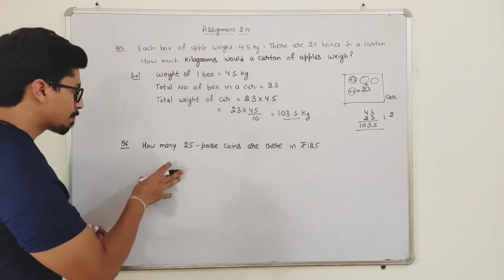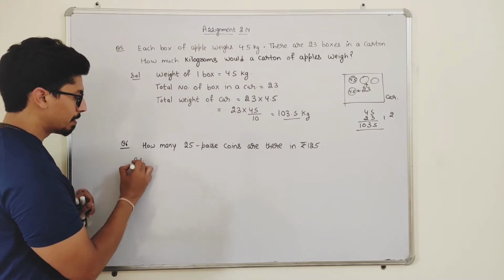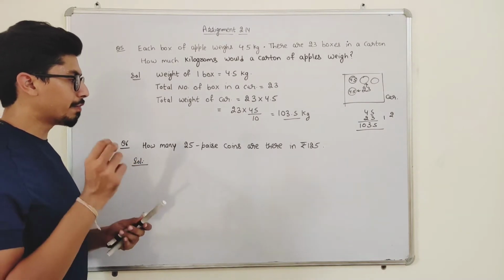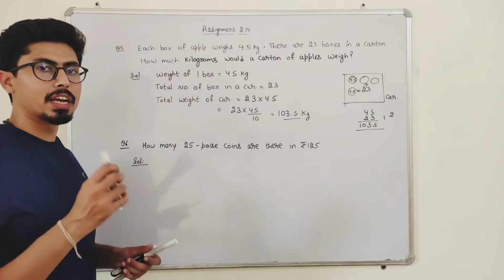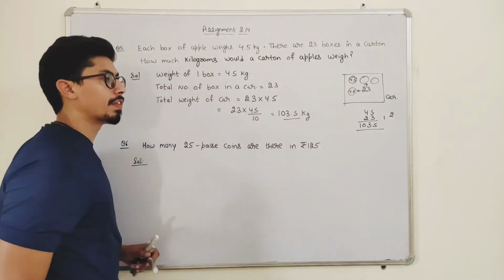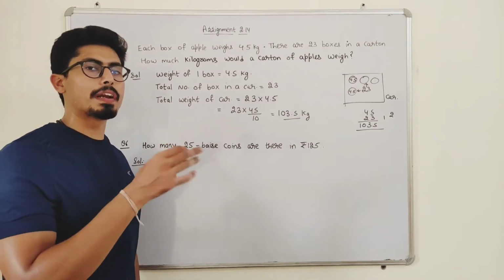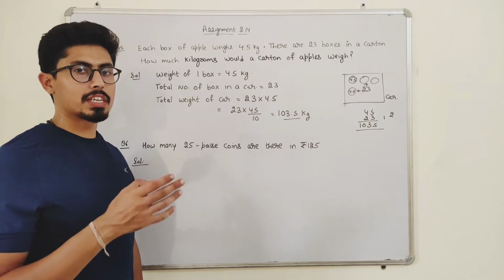Now moving forward to question number 6, students. In question number 6, how many 25 paisa coins are there in rupees 125? I have to find the number of quantities. See students, in our previous class, we discussed the formula.